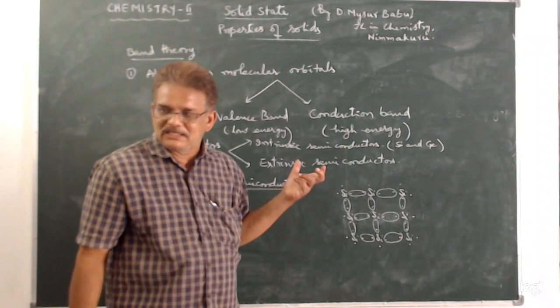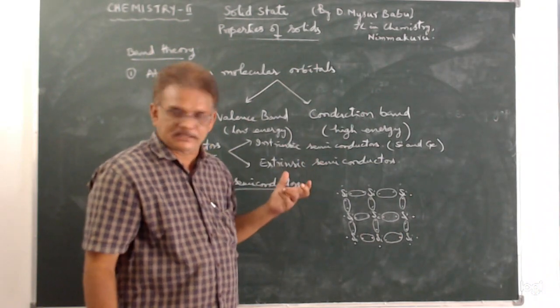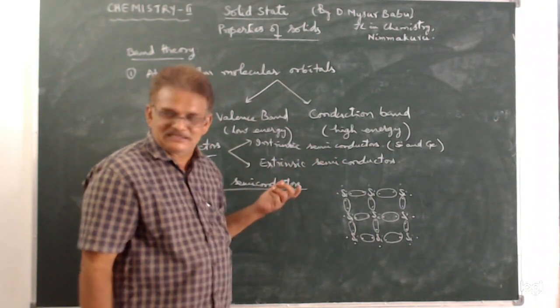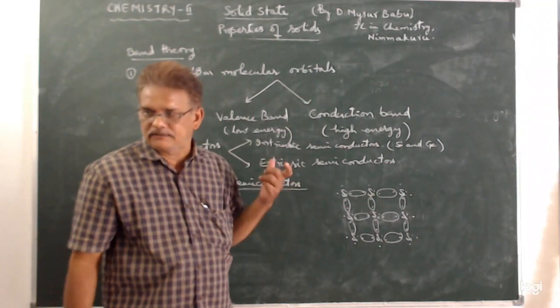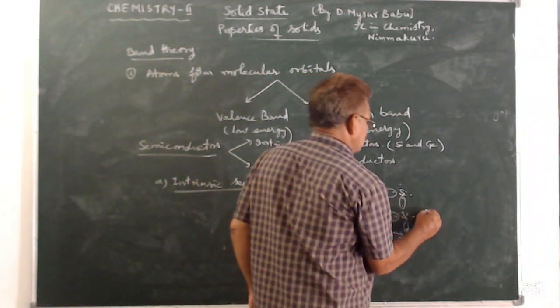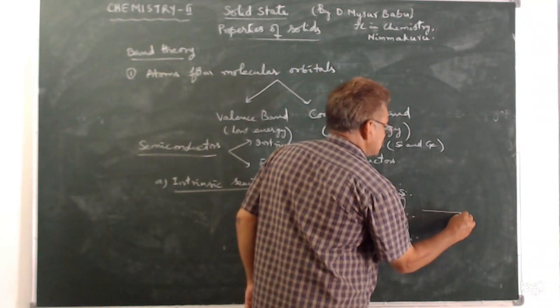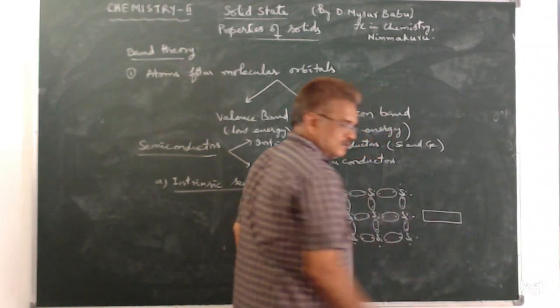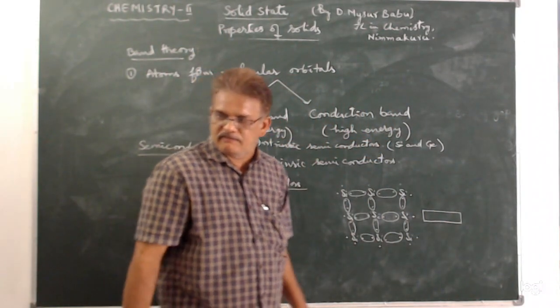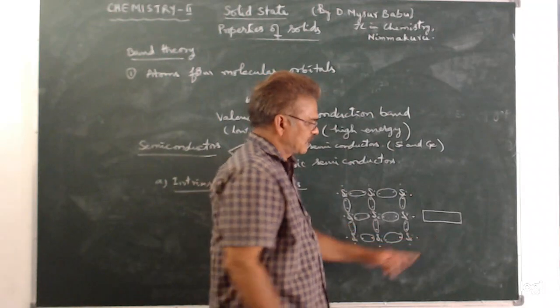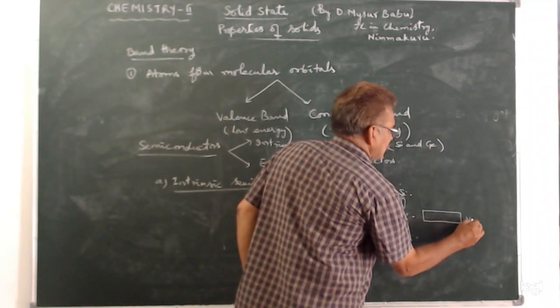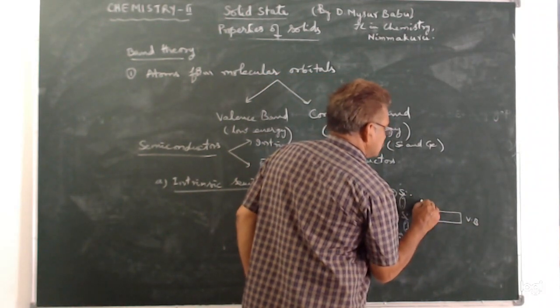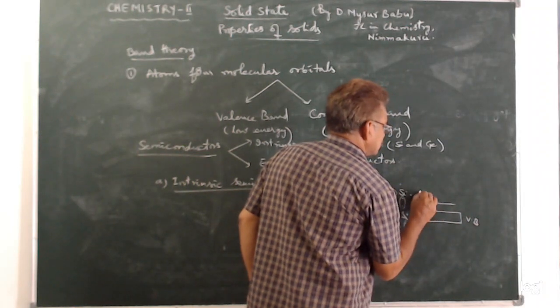What happens in intrinsic semiconductors in the valence band and conduction band? Say this is the valence band. Say this is the conduction band.